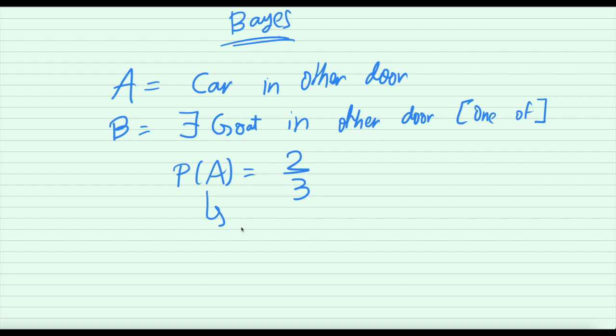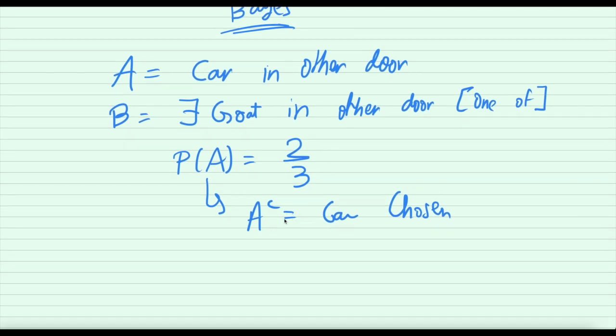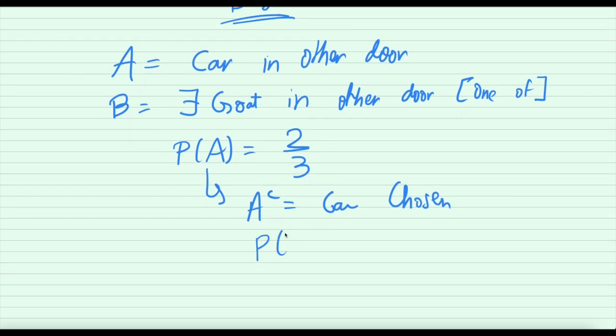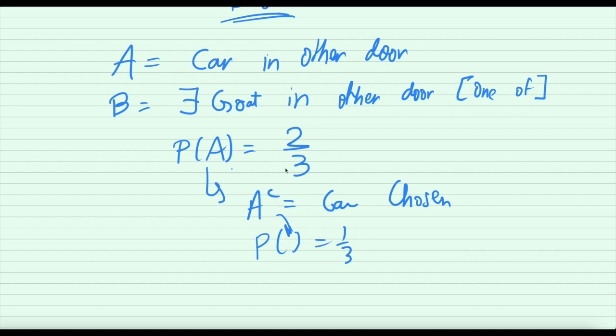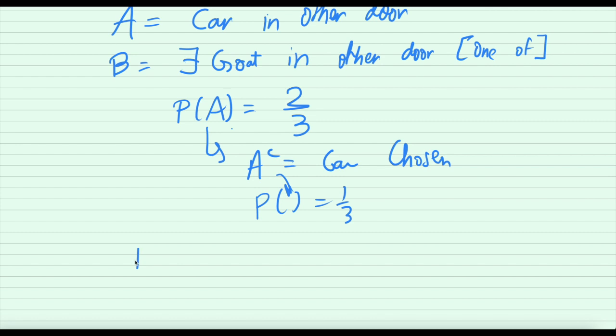Because what's the complement of A? That is that there is a car in the chosen door, and the probability of that is basically equal to 1 by 3, which we've already discussed. And since these two sum up to 1, this is 1 minus 1 by 3, which is 2 by 3. And now probability of B given A is equal to 1.